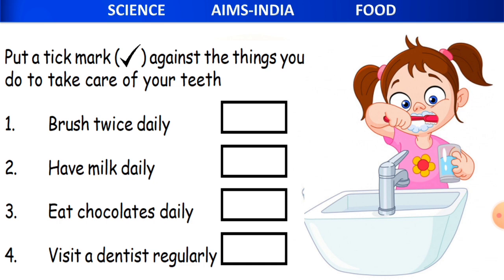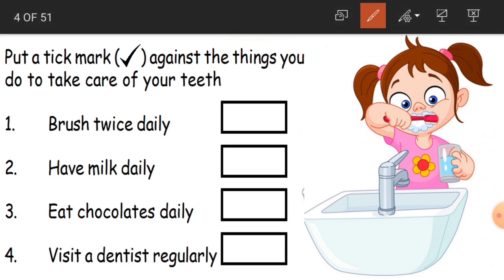So we have to brush our teeth twice, that is in the morning after we get up and before going to bed. After brushing your teeth, you should not eat anything again in the night. Directly you have to go and sleep. You can drink water but you should not eat any food items. Clear, children? Is this correct or not? Yes, this is correct. You have to brush twice daily.